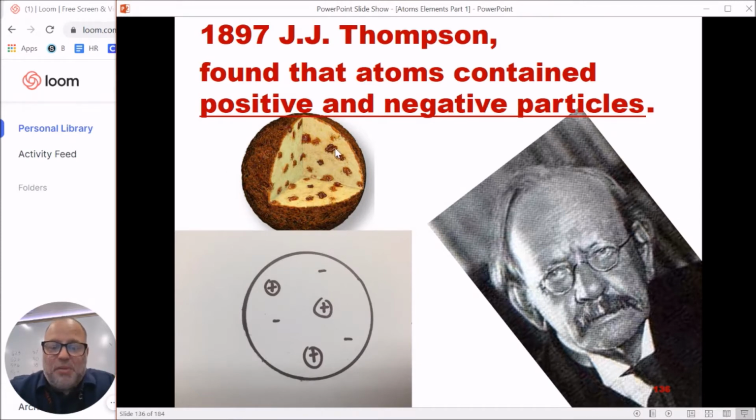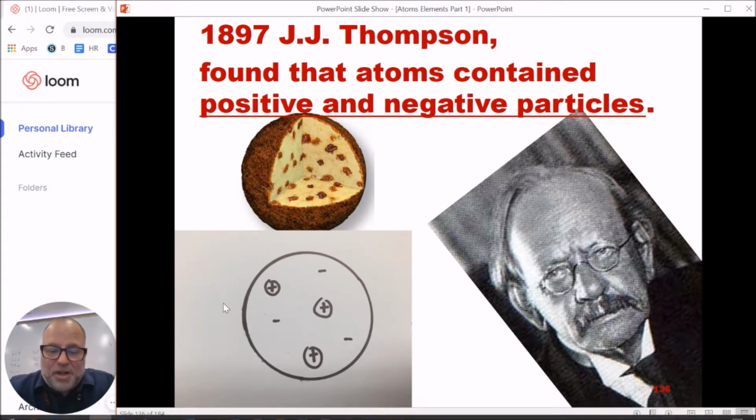And he knew that there are parts of it that were negatively charged, right? So he described it like plum pudding. Most of the atom is just kind of there, but there are certain places where there seem to be negative charges. And he knew it wasn't everywhere. It was just certain places inside of it.